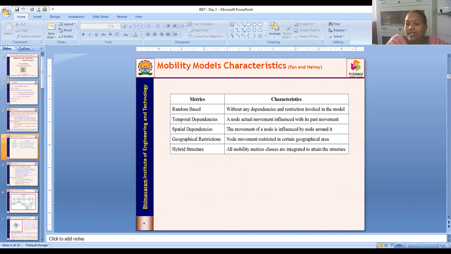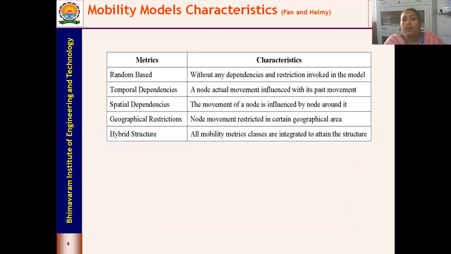what are the characteristics that define the mobility model? Here we have 5 different metrics which define the characteristics of the mobility model. Your mobility model can be random based, temporal dependency, spatial dependency, geographical restriction, or a hybrid structure model. So now, what is a random based model?